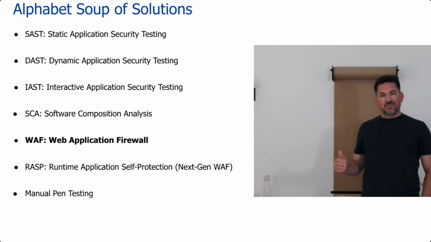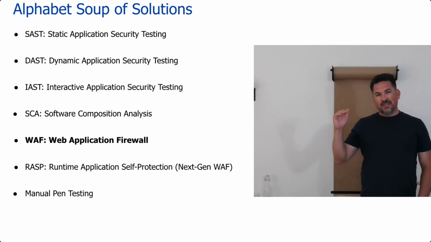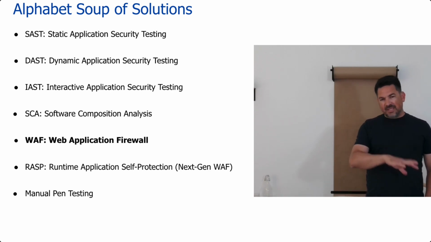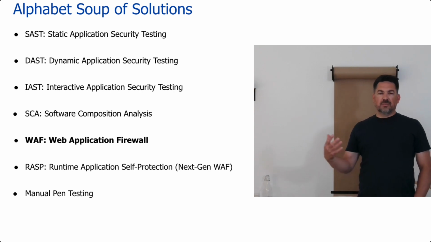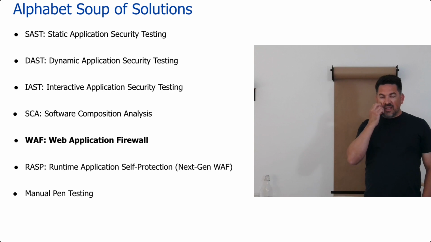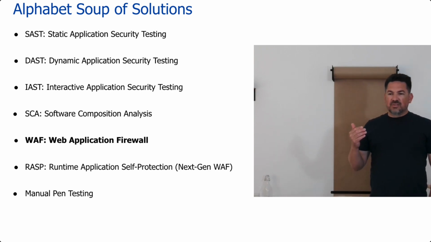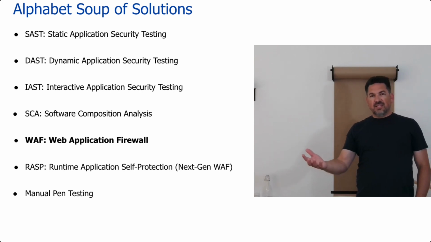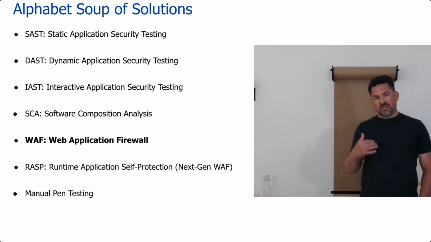There's this alphabet soup of solutions here. We've already covered the testing tools. The static analysis tool is looking at the actual source code. We've talked about DAST, which is looking at the running application from the outside, kind of like an attacker does. We've talked about RASP, runtime application security protection, which is looking at the running application from the inside, kind of like an X-ray was the example there. We looked at the SCA product, which is looking at the inventory of code that is used to help build the application, right? The third-party stuff that you bring in, which is pretty common these days. So we've covered all of those.